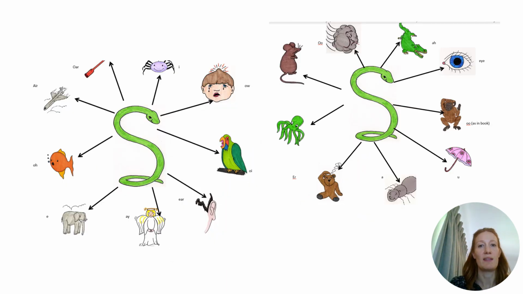We can use sheets like these from the Childhood Apraxia programme to work on a range of CV and VC words and non-words. Here you practice moving from a consonant to a vowel or a vowel to a consonant. In these examples, you have a sound in the middle and then various vowel sounds around the outside. You would need to teach the child which sound is represented by each picture before using this sheet.